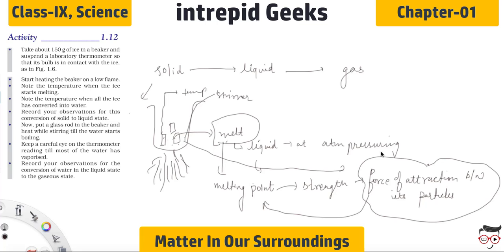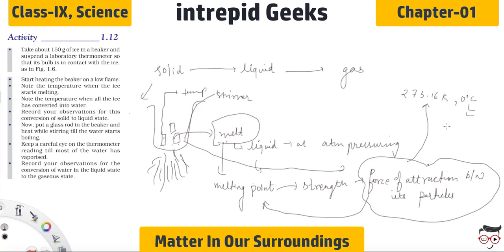Now, the melting point of ice is 273.16 Kelvin, or around 0 degrees Celsius. That means when solid is turning into liquid, 0 degrees Celsius is the point from where the process starts taking place.